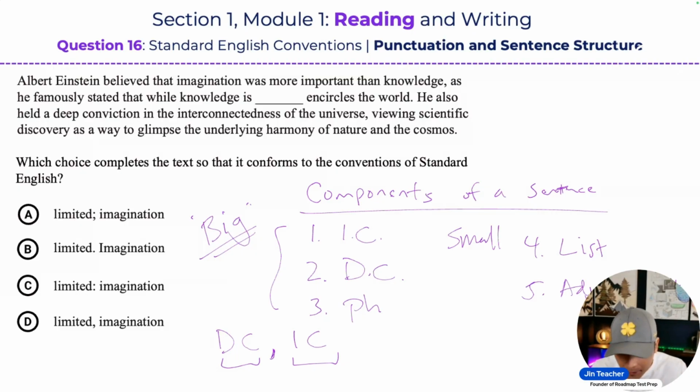And these are the 5 components that you have to master. This is the foundational knowledge that every single person has to learn very well, has to master, if they want to go on to solve punctuation questions extremely effectively. Okay.